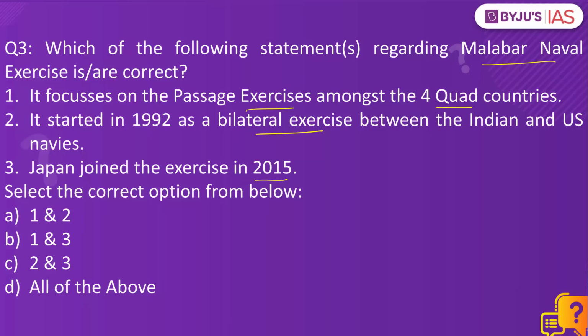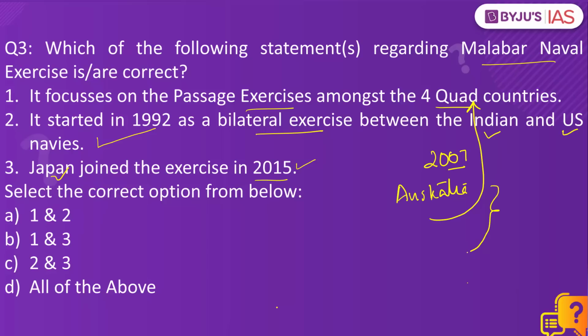This Malabar naval exercise, yes, it started in the year 1992, and it was first a bilateral exercise between the 2 countries, India and the United States. Then Japan joined in the year 2015. But prior to that, Australia was also participating till the year 2007. Then last year, Australia was made part of this exercise again. And all these four countries, India, US, Japan, and Australia, are part of this grouping called Quad, which is basically viewed as an alliance of democratic countries against the communist regime of China.